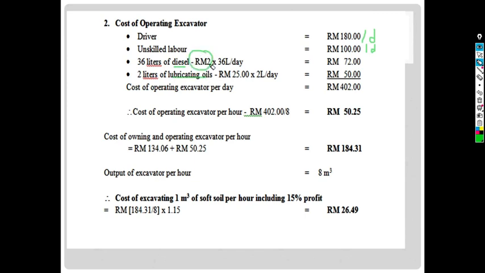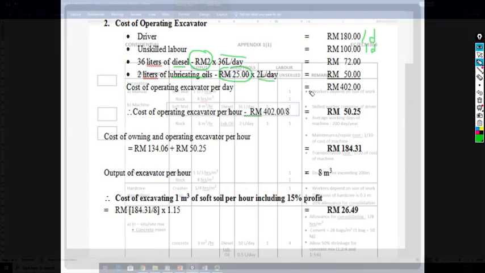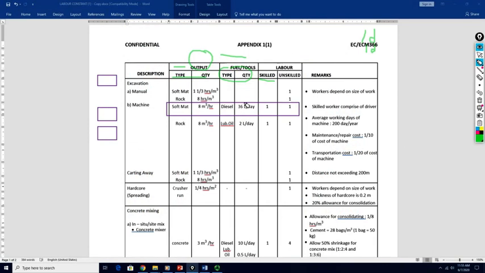For diesel, it is 2 ringgit per liter. And for lubricating oil, in the question is stated the price is 25 ringgit per liter. The consumption, we need to refer to the appendix. For diesel, we will require 36 liter per day. And for the lubricating oil, it will require 2 liter per day.